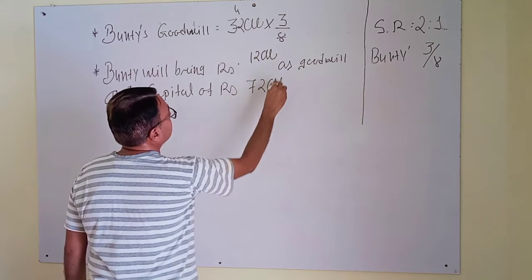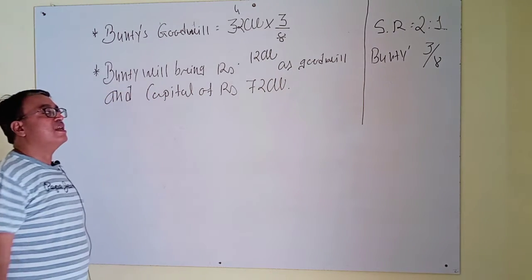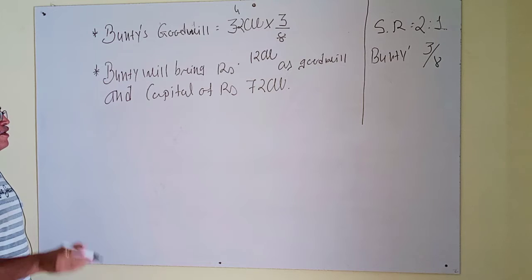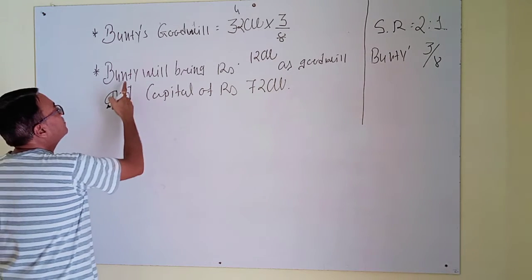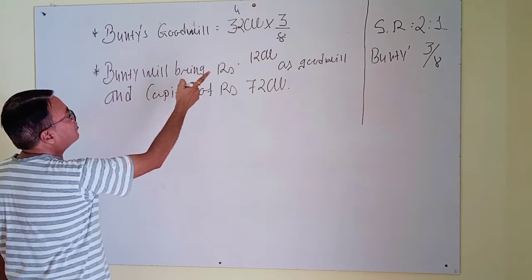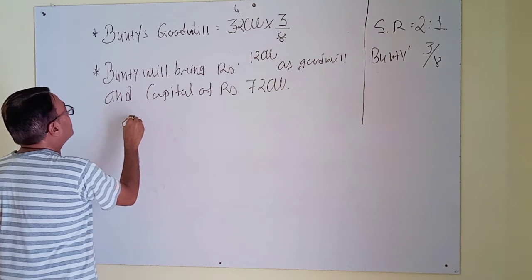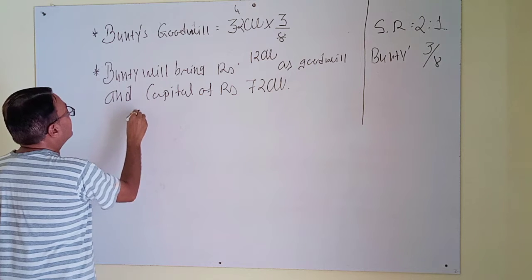What will be the journal entries? Now write the journal entries. First, Bunty will bring rupees 12,000, so the journal entry for goodwill. See here.